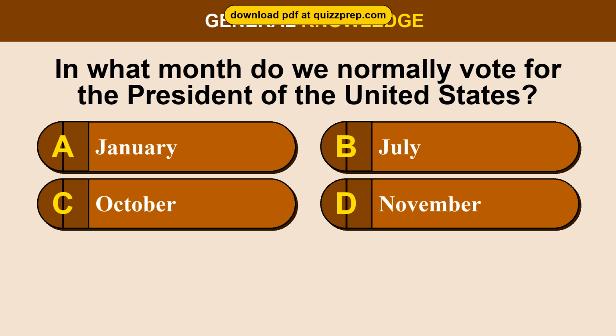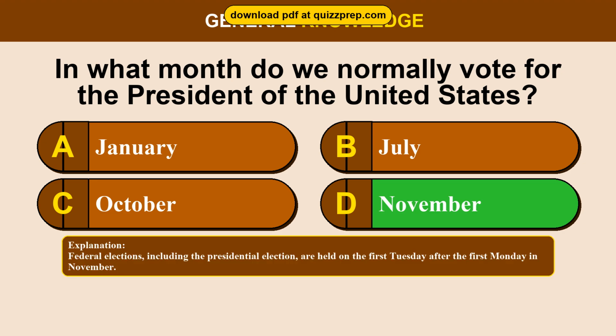Question 91. In what month do we normally vote for the President of the United States? Option A, January. Option B, July. Option C, October. Option D, November. The correct answer is option D, November. Federal elections, including the presidential election, are held on the first Tuesday after the first Monday in November.